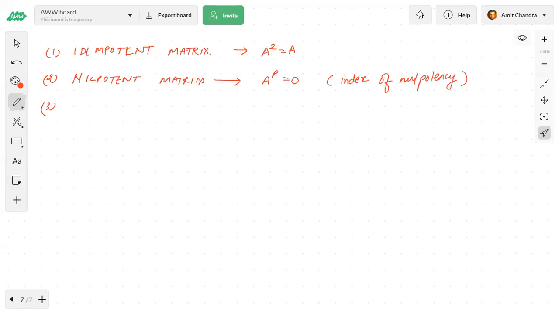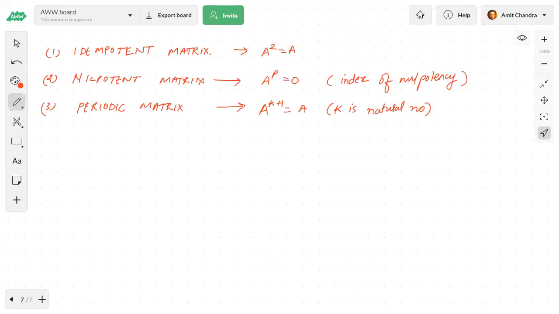Then after this, the third matrix we did was the periodic matrix. A periodic matrix satisfies A to the power k plus 1 equal to A, where k is a positive integer, or we can write k is a natural number.